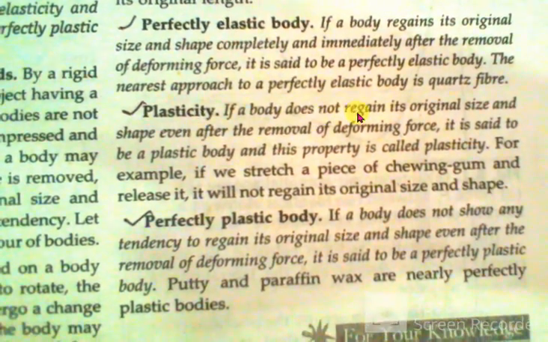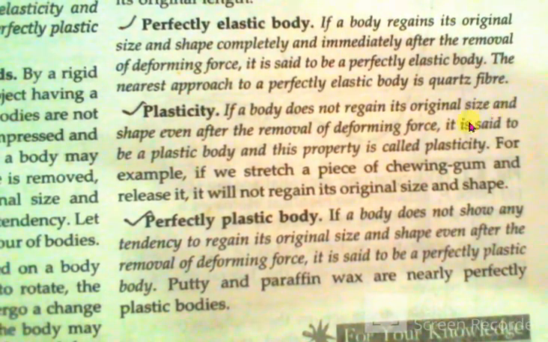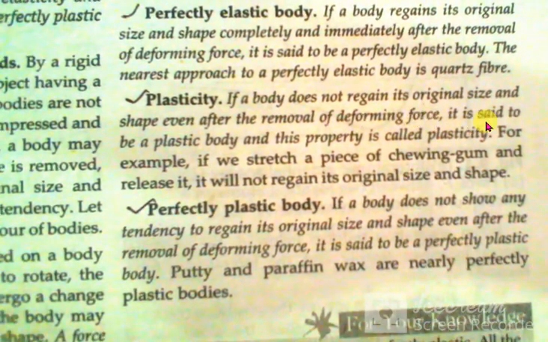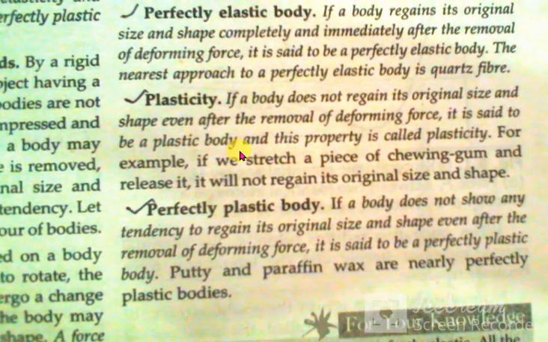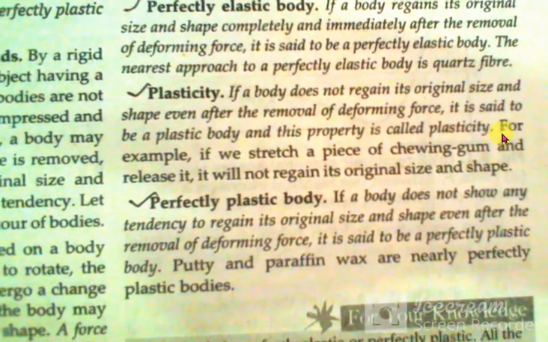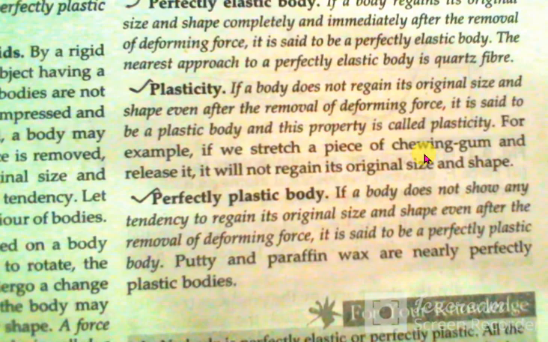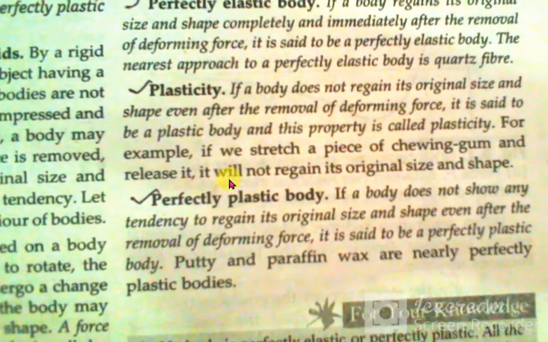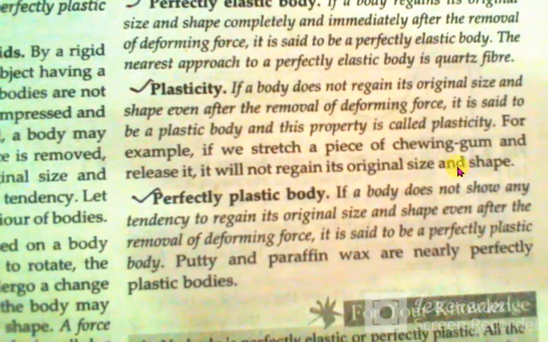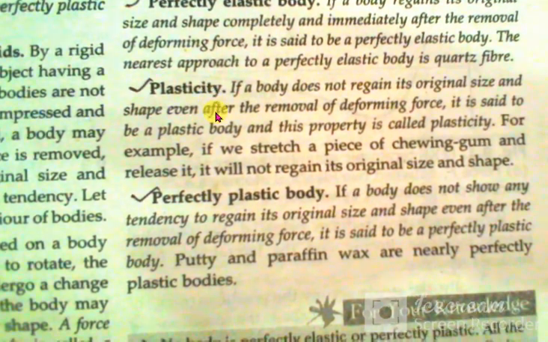Plasticity. If a body does not regain its original size and shape, even after the removal of deforming force, it is said to be a plastic body, and this property is called plasticity. For example, if we stretch a piece of chewing gum and release it, it will not regain its original size and shape. That property is called plasticity.